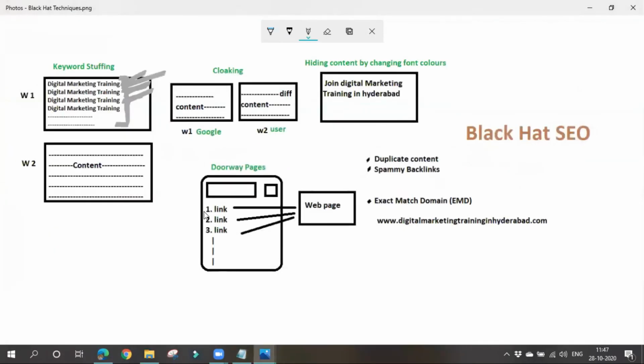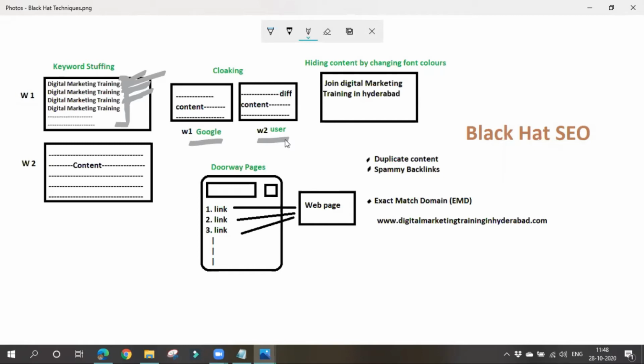cloaking. Here what people do is, when Google bots or Google crawlers come to each and every website, we know that. If that Google bot or crawler comes to our website, they show some content to Google, and when a user comes to our site, they show some other content. So they display some content to Google, and some different content to the user.